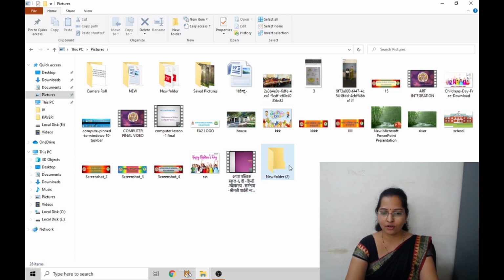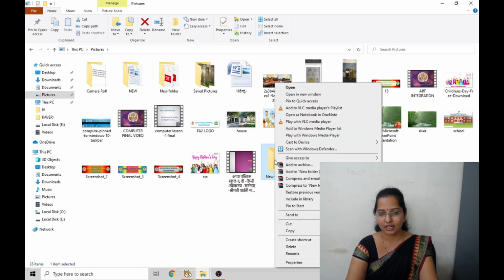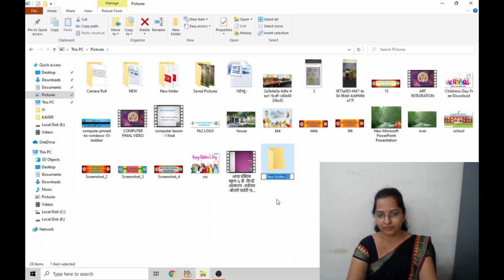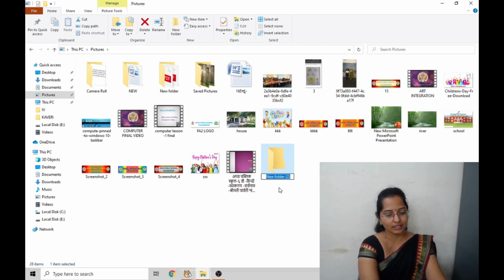Okay, the default name for a newly created folder will be like New Folder 2, but I don't want this name. I want my own name. How to rename that? How to change that? Again, select that file or folder, right click, now click on the rename option. Now I'll rename the folder as 4th standard.